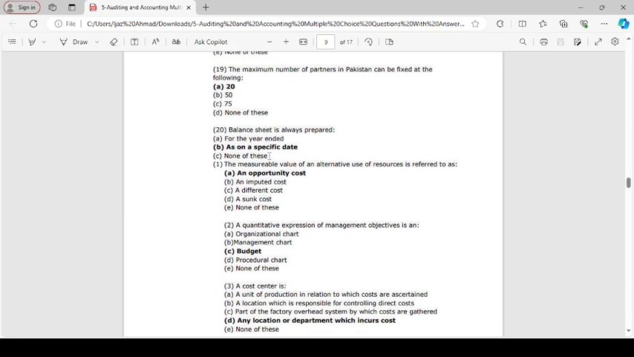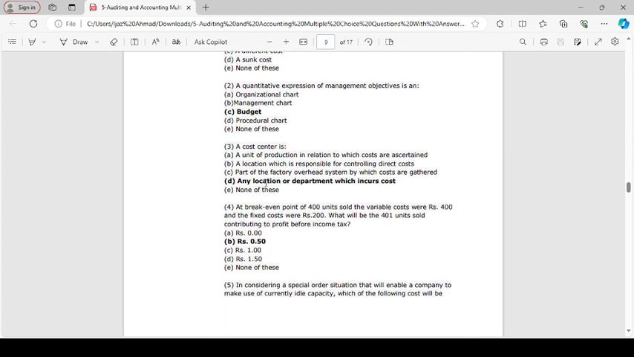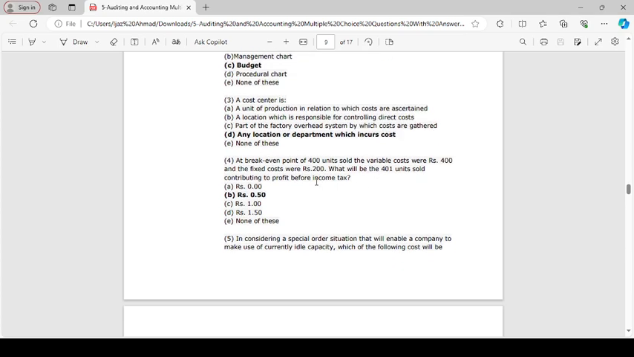Balance sheet is prepared on a specific date. The measurable value of alternative use of resources is referred to as an opportunity cost. A quantitative expression of management objective is a budget. A cost center is any location or department which incurs cost.